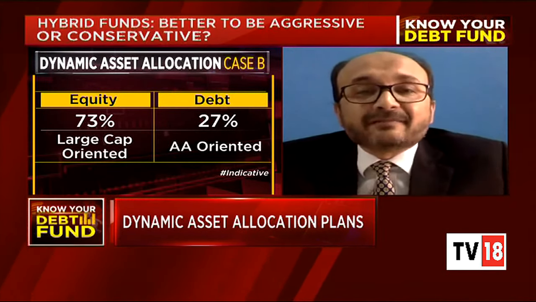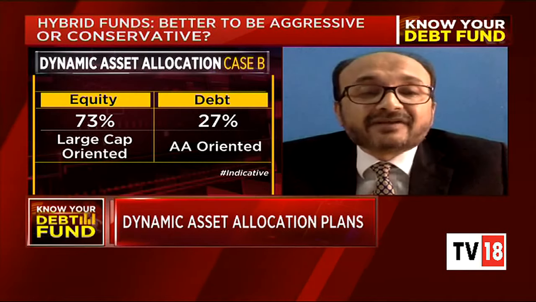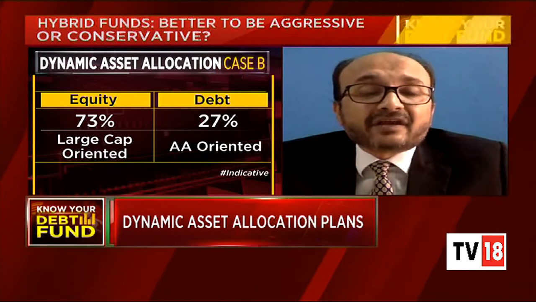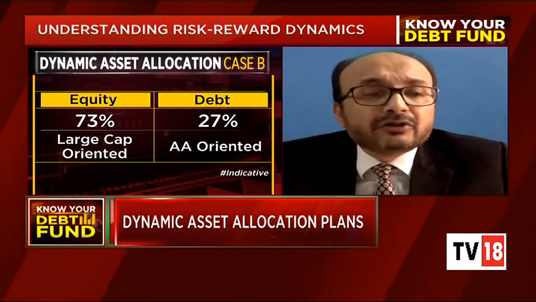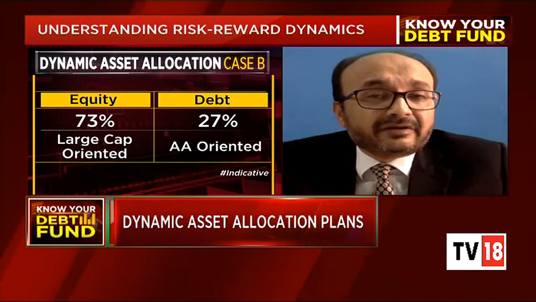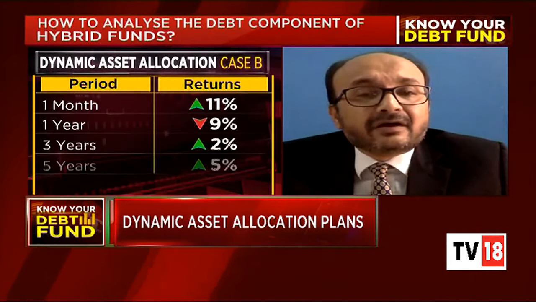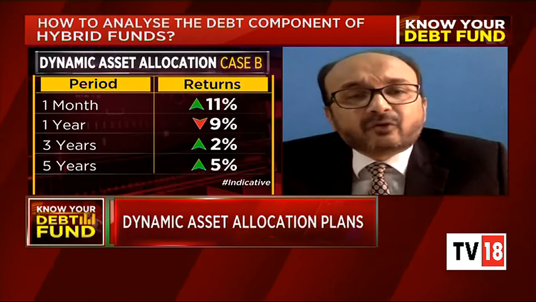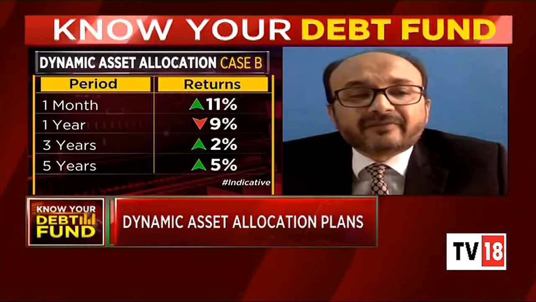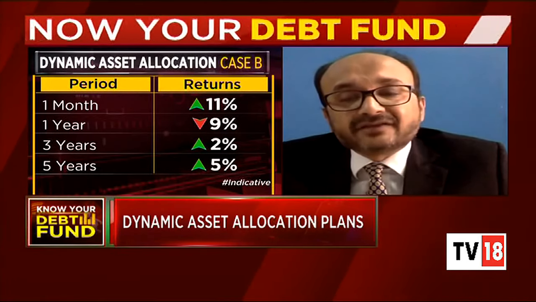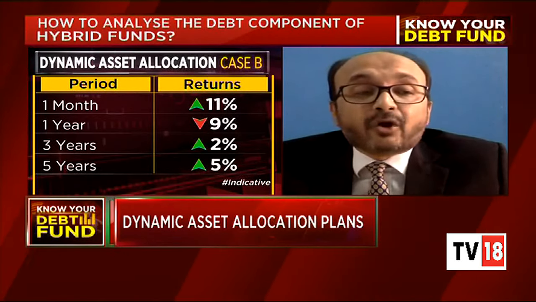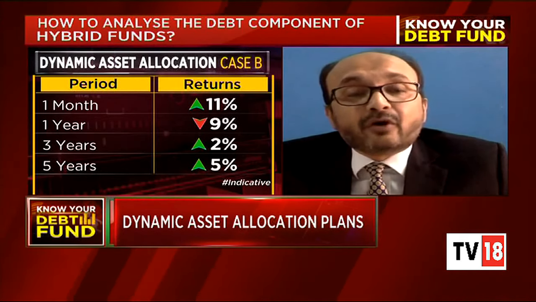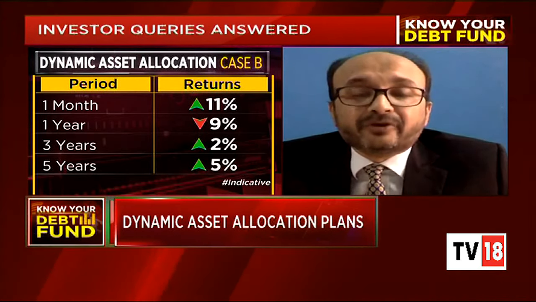So the ICICI Balanced Advantage Fund is the one in the dynamic asset allocation which has stuck to its core principle, although in its debt portfolio, it has been thriving on AA and AAA rated papers, but they have their own conviction about having invested in AA papers. And thus far, I think it's doing a reasonably good job. While on the equity component, they have always stuck to the large cap component.